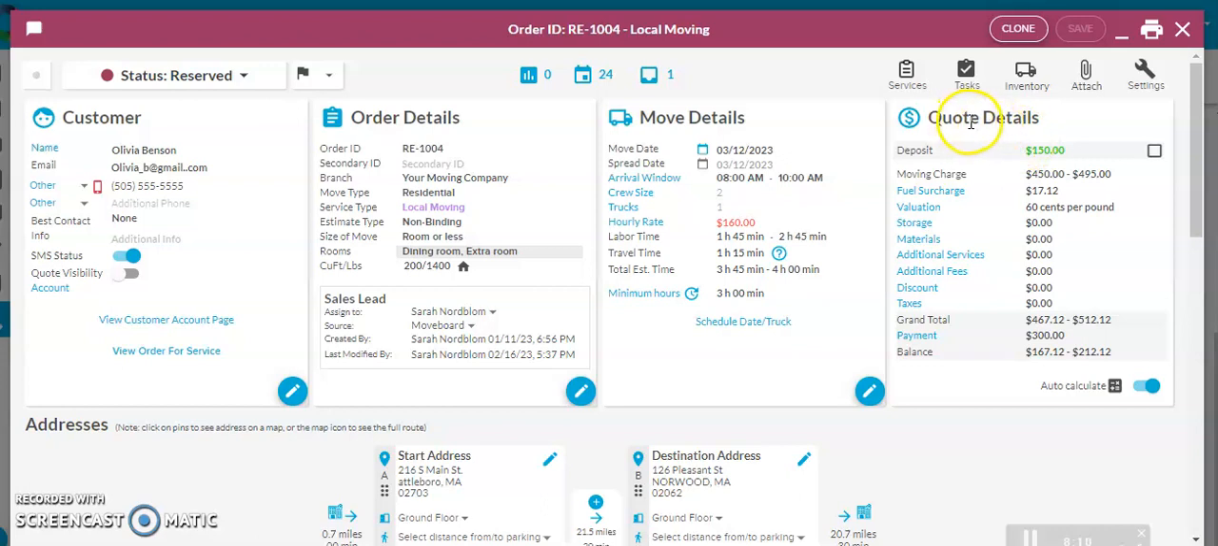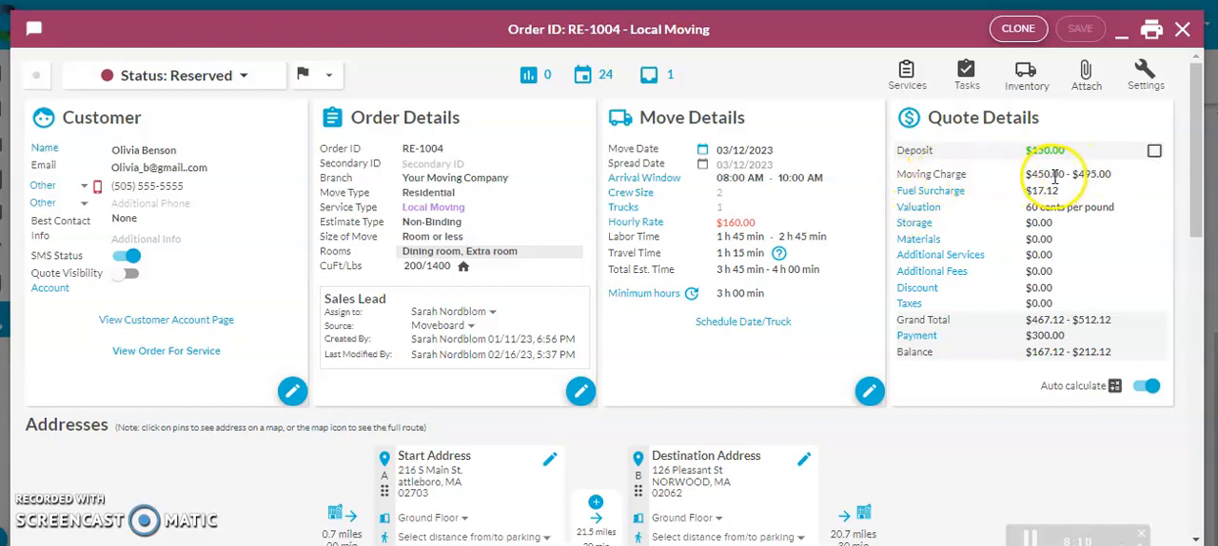Here's where you can see the quote details. The first section right here is the deposit. You will see it being green if the deposit has already been paid. If not, it will appear in black text. Over here, this is going to tell you whether or not the order for service has been signed by your customer. If there is no checkbox in it, then it has not.